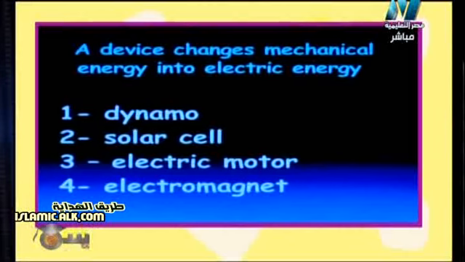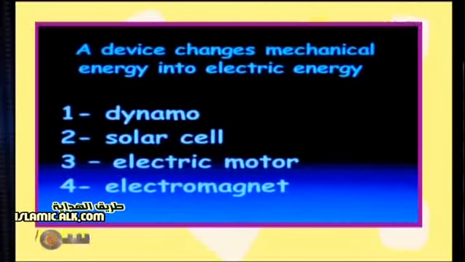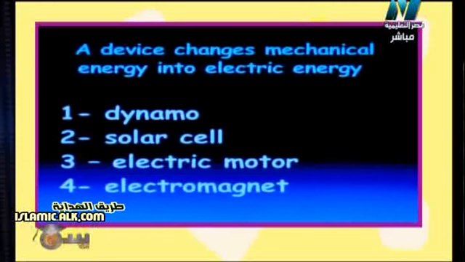Concentrate, second team. Saif and Miralla. Who will answer? Miralla, okay. Dynamo, solar cell, electric motor, electromagnet. We know that a dynamo is a generator, of course the same name.